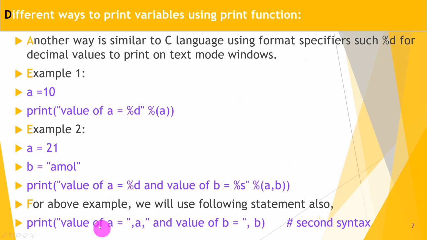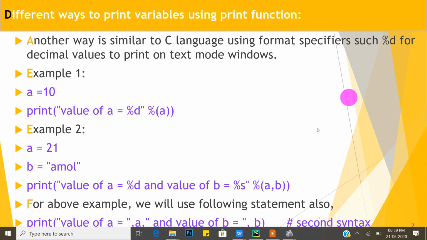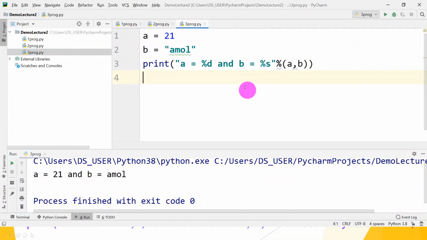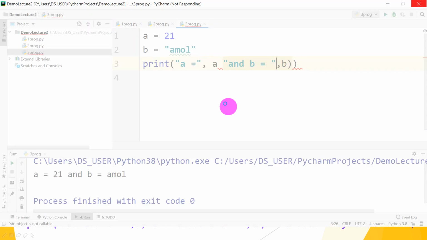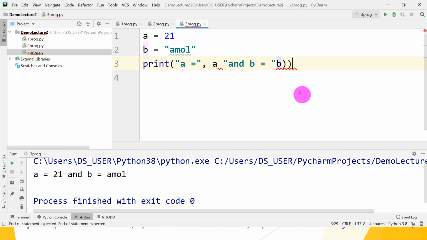Okay, so move on. Actually you can use the comma operator also, it also works. So check it. Instead of %d, what we want to do is comma a, and b is equal to, remove the format specifiers, then remove the percent and only comma b. Okay, so let's check whether it works or not.